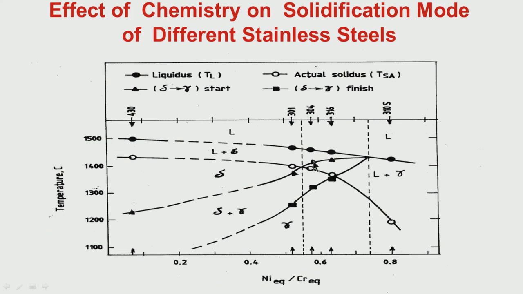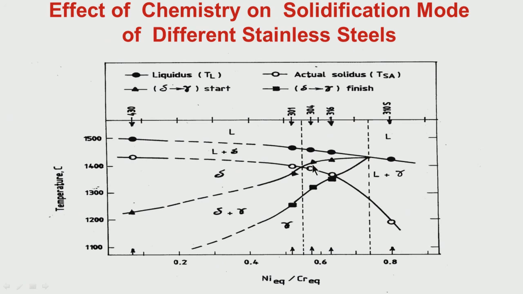This is very important. So in 304 what is happening? Just see 304: initially liquid to delta, then delta to gamma transformation takes place before the completion of solidification. So delta to gamma is taking place around 0.8 completion of solidification.